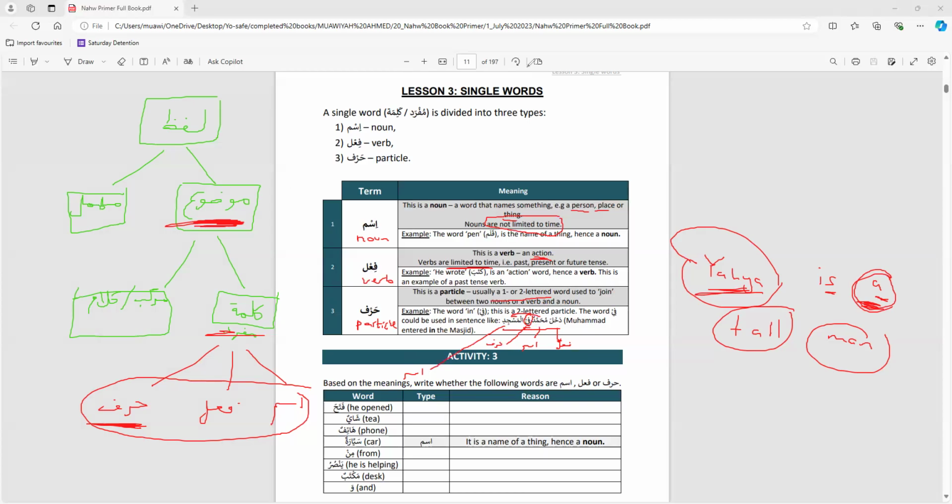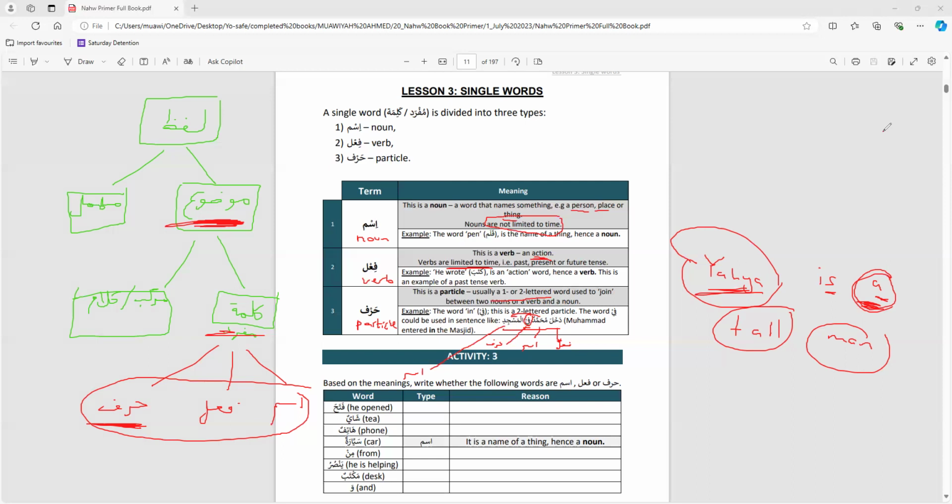Ji, that's clear. Okay, before we go into the activity, if you can briefly just recap for me the lesson. Yeah. So a kalima, which we learned in the last lesson, or a word, we learned in this lesson, there's three types of them. The first one is an ism, which in English is translated to a noun. So what we usually class as a noun, so a place or a person or a thing. And the best way to tell if something is a noun or not is to do with time. So a noun, ism, is not limited to time. And this is different to a fi'l, which is a verb, an action. So anything someone does. The way that you can tell it's a fi'l is that it's linked to time. So it's either past, present, or future.